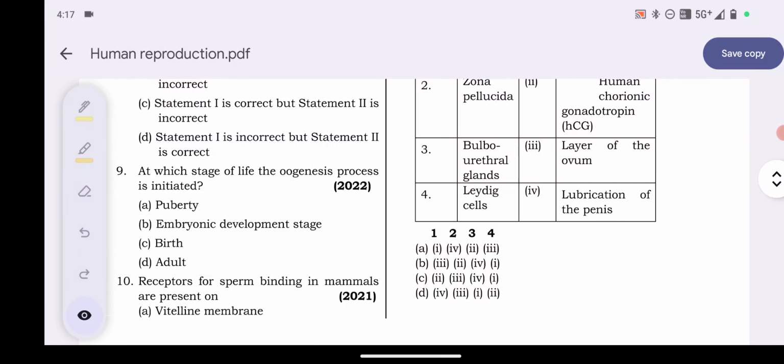Question number 9. At which stage of the life the oogenesis process is initiated? As I told you, during embryonic development stage. Okay, so option number B, female body में क्या होता है? Embryonic development stage में ही oogenesis start हो जाता है. Explanation: oogenesis is initiated during the embryonic development stage when a couple of million gametes, mother cells, that are oogonia are formed within each fetal ovary. Fetal ovary में millions of oogonia formation हो जाता.